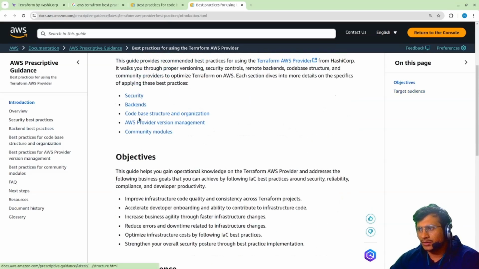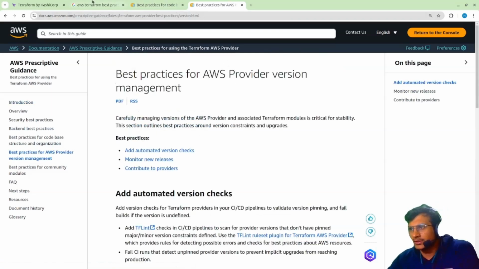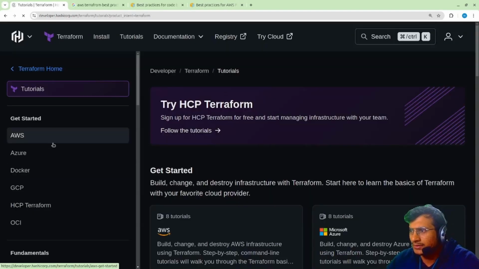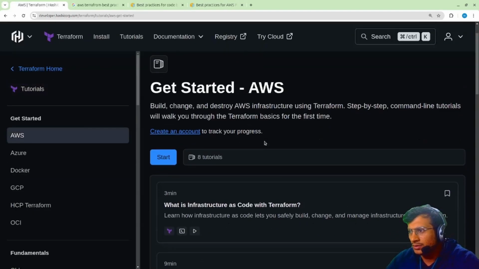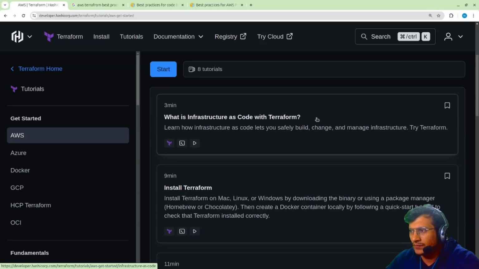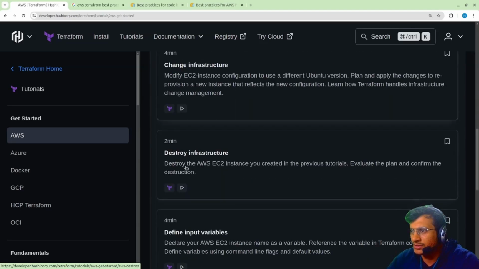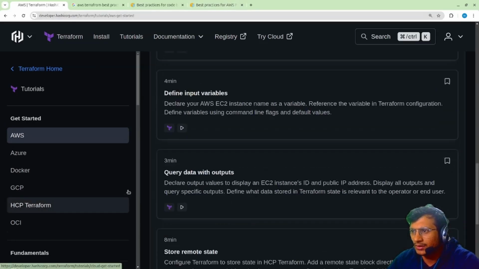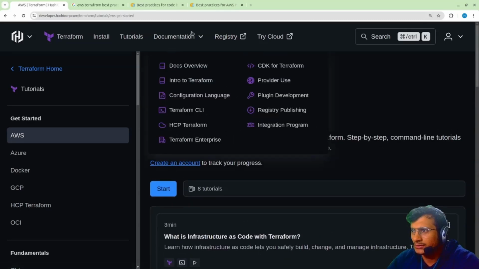Then we have security, backend, code base, infrastructure and organization, plus provider version management. So first of all, let's go to the Terraform docs. Here you can find tutorials, anything that you want to see. If you want to go to AWS, you can go with that. What is infrastructure as code with Terraform? Install Terraform, build infrastructure, change infrastructure, destroy, define, and everything. There are a lot of things over here. So what I'll do here is I'll just show you.